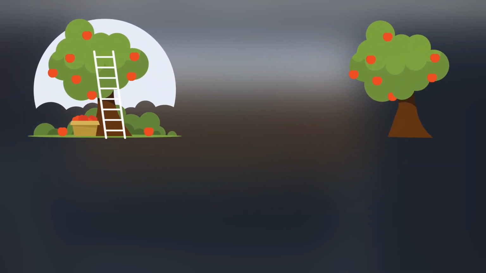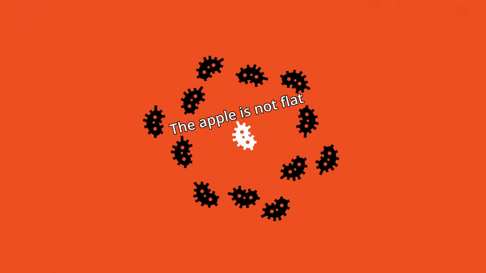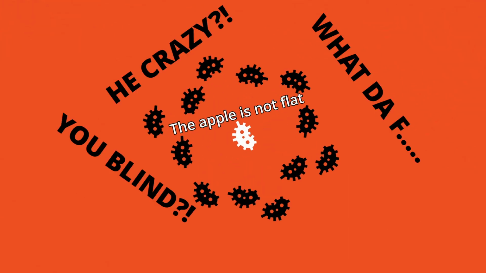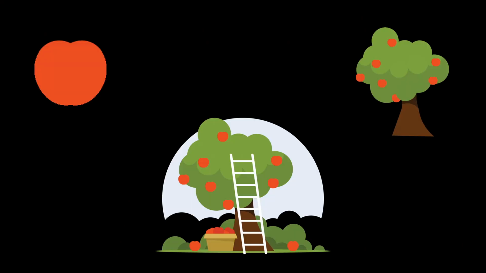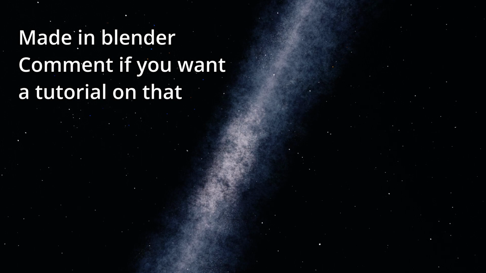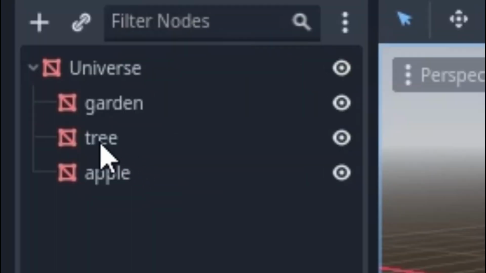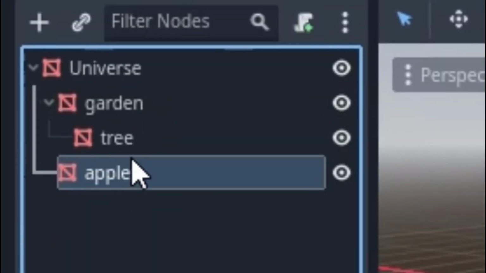In some sense, the garden can be considered as a level here, but the same applies to the tree and even to the apple. For the microscopic objects living on the apple skin, the apple is the scene. It's a whole planet. In Godot, each of the apple, the tree, the garden, and even the whole universe are individual scenes, some of which are, or better to say, can be the children of the others in the hierarchy.